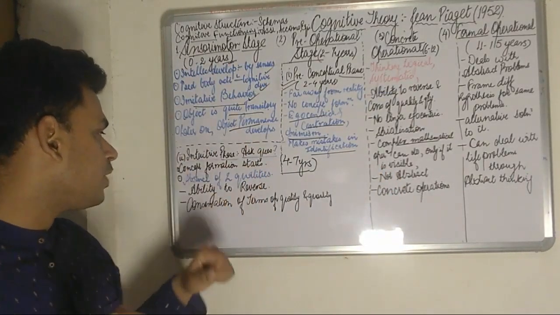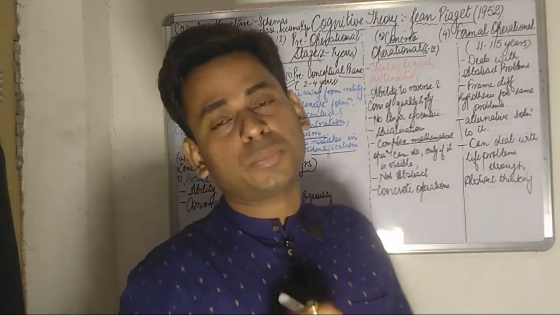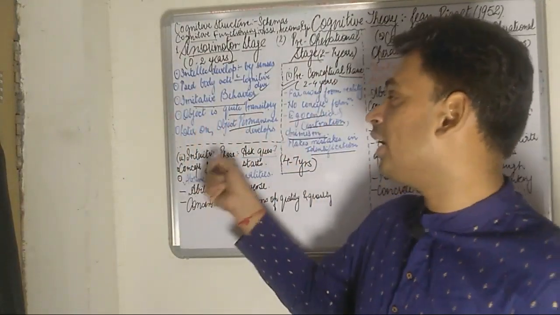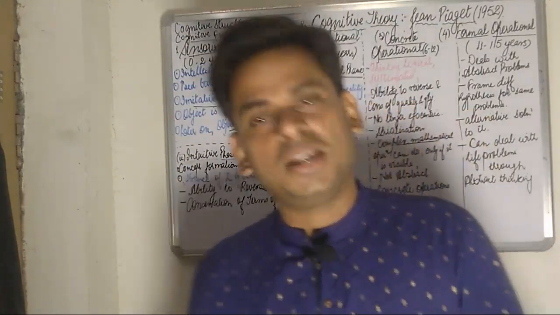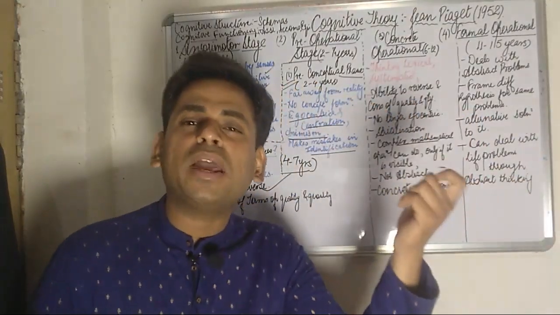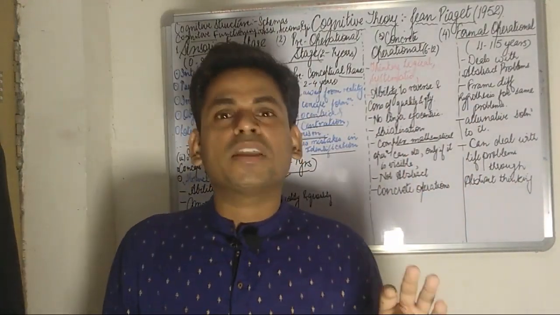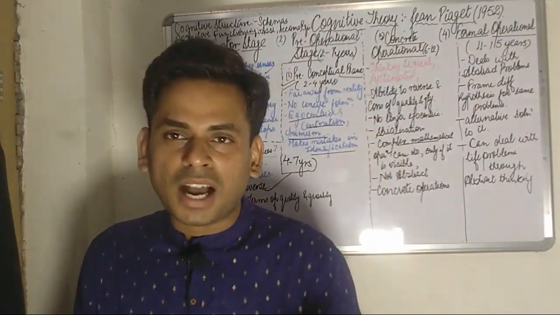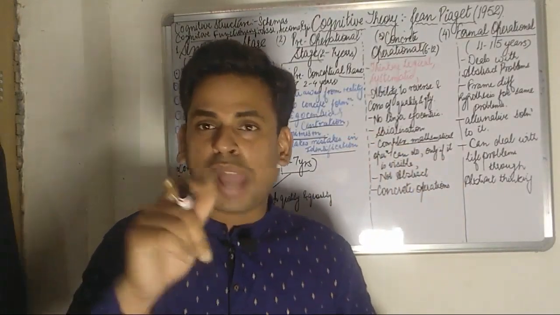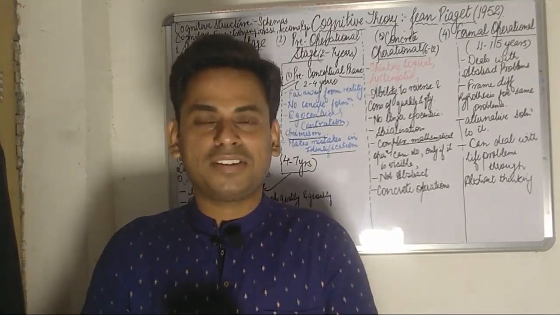The concept formation is going to begin, and the striking distinguishing fact to be emphasized during the intuitive phase is the ability to reverse. Now, this can be understood with a very good example. During the ages of 4 to 7 years, if a child is asked, do you have a sister? The child will answer, yes, I do have a sister.